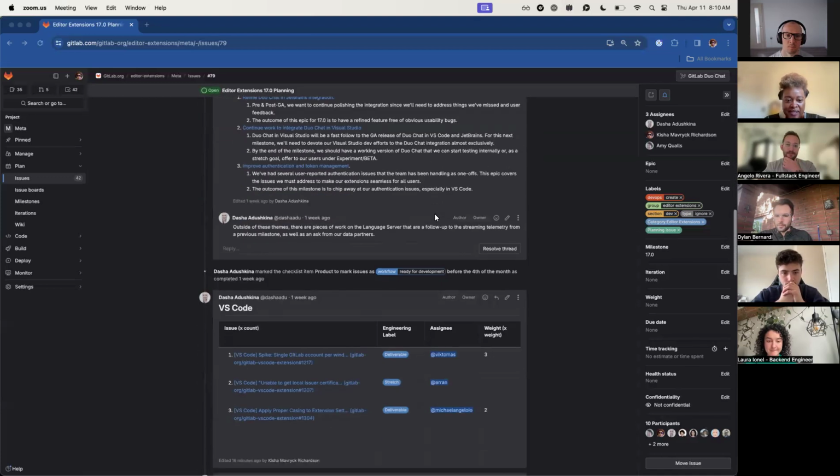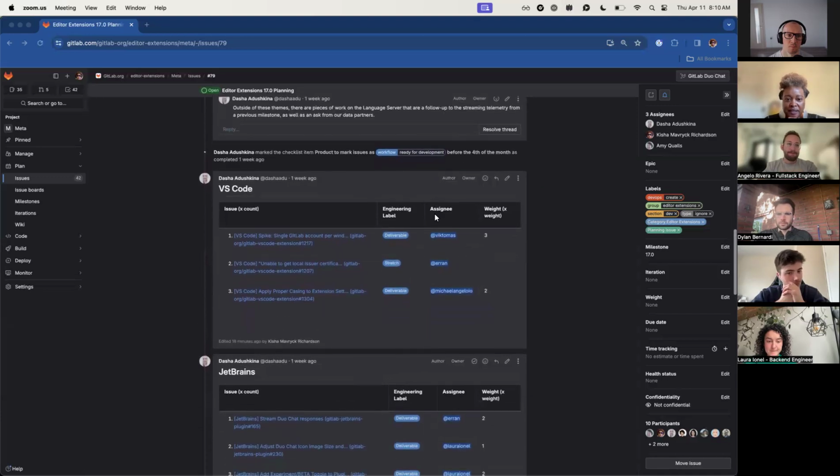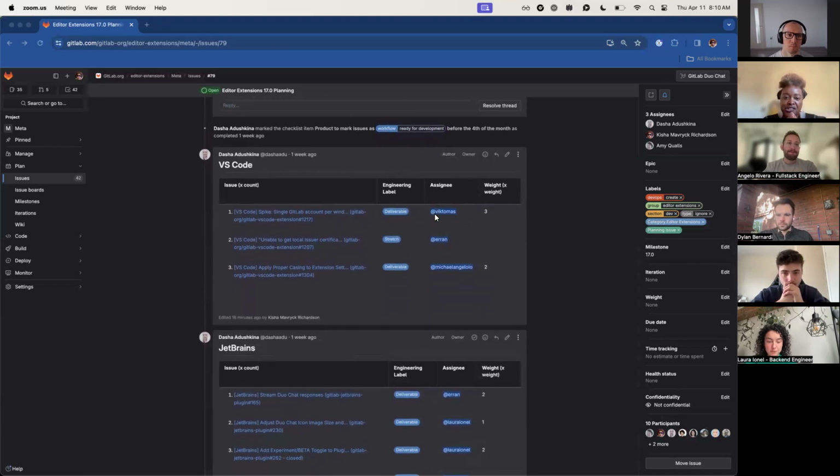All right, so let's go down to the different sections. So for VS Code, there are going to be 3 issues that we're working on. They all have their labels, assignments, and weights where they were given, and we'll follow up with team members to get new weightings if they're missing.